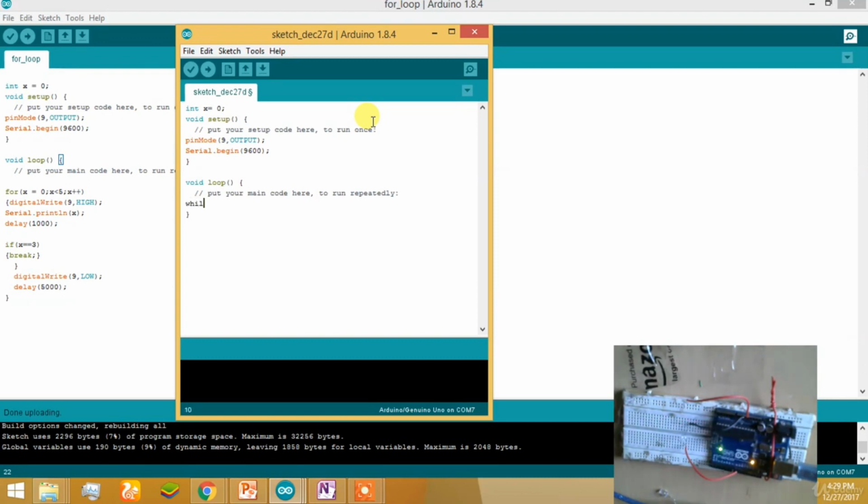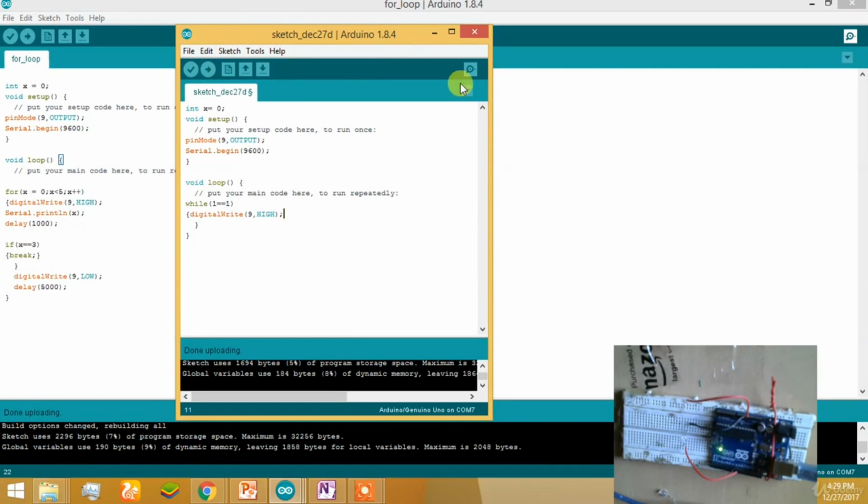A while loop is initialized by simply writing while. You can say 1 is equal to 1. This is the most common example of calling the while loop. It will make the LED glow for an infinitely long time. Here, 1 equal to 1 is basic mathematics and is always true, so it will run. This is an example of a boolean statement that the while loop can take inside it. Okay, let's upload it to the board. It's uploading. You can see that the light will always glow because 1 is always equal to 1, and this is a known fact.